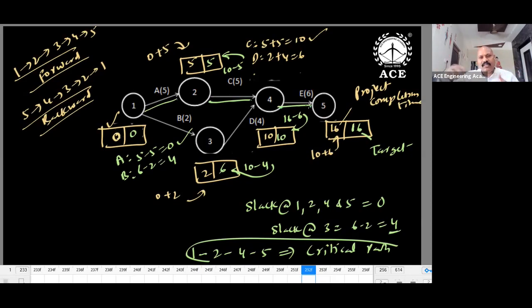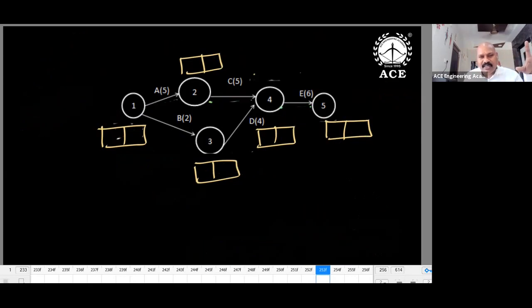This is actually systematic calculation. In forward direction, maximum will take. In the reverse direction, minimum will take. But it is taking a lot of time and not necessary. All these calculations, like how to manage this? Suppose the diagram is given. Just listen to me. It's a matter of 2 minutes. Already the diagram is given to us.